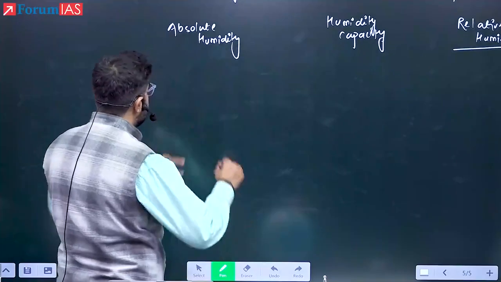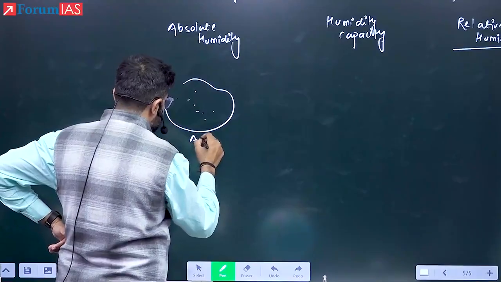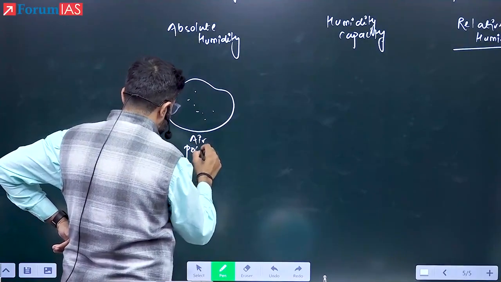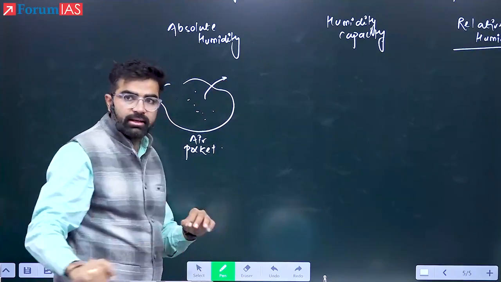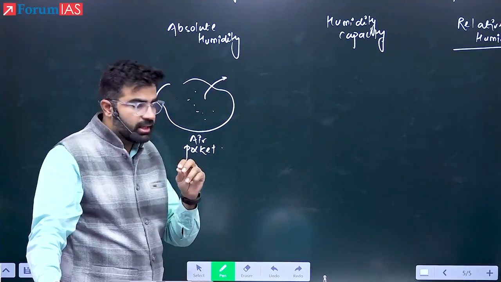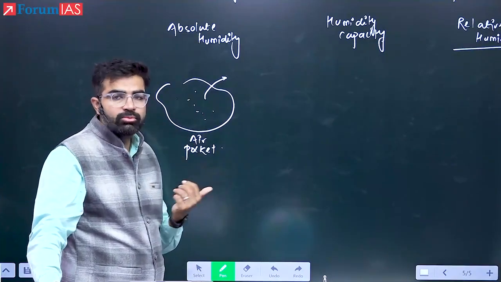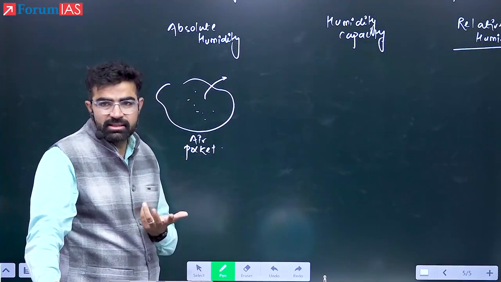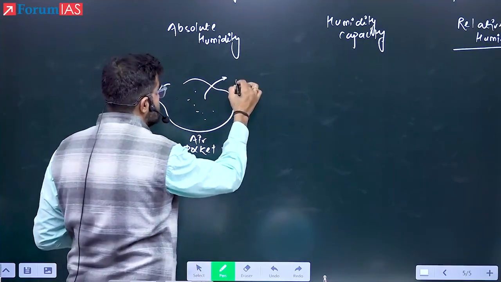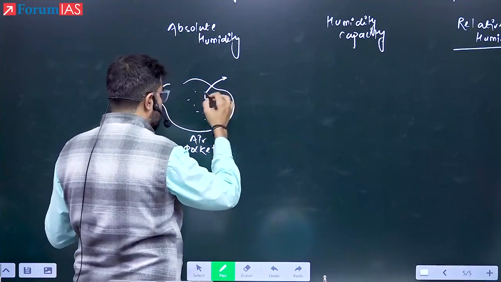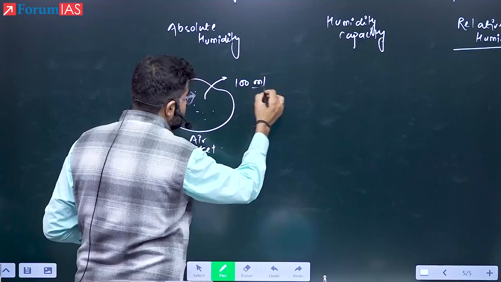If I consider that this is an air pocket, any air pocket, and in this air pocket right now, I am using the word ml to make this simple. Otherwise, this is volume, and volume should be measured in grams per centimeter cube or meter cube, right? So I am assuming simple terms. For example, the water vapor content which is here right now, I am using the term ml intentionally.